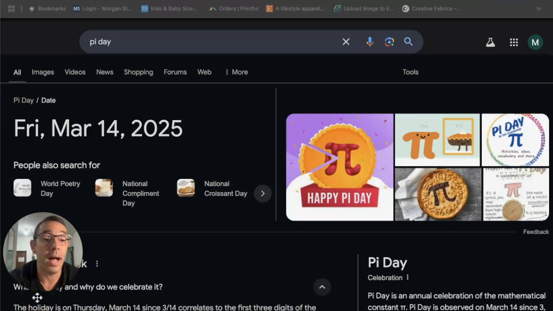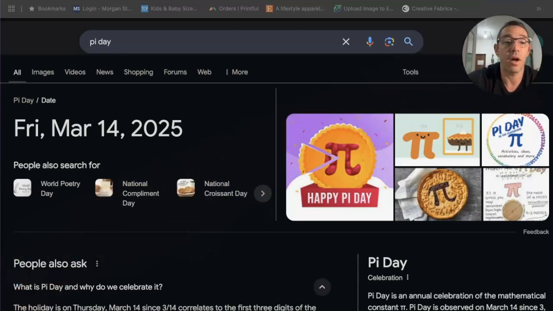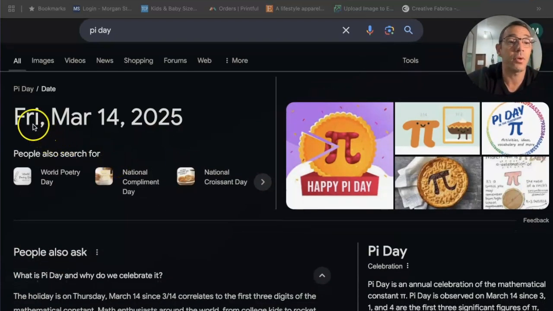All right, so we got Pi Day coming up, and this is a big niche every year. I remember when I first started off on merch on demand, this niche actually didn't exist, but about 3 or 4 years ago, it started, and ever since then, it's really started to take off each year, and it's coming up. So it's going to be Friday, March 14th of 2025.